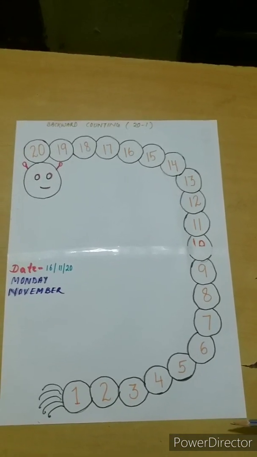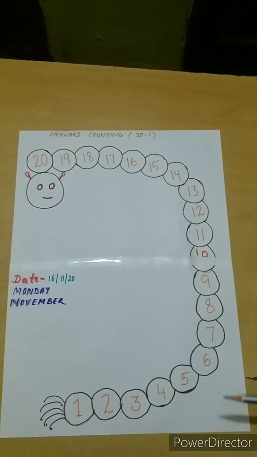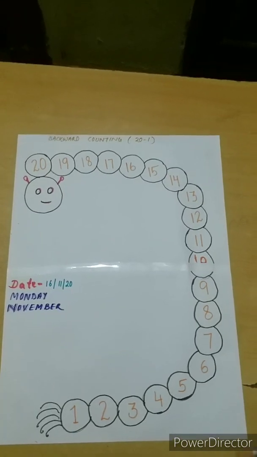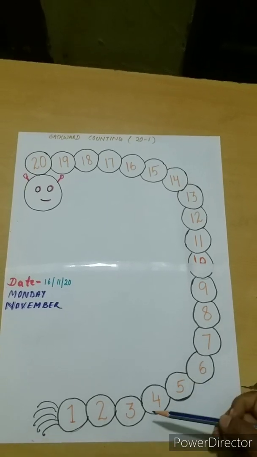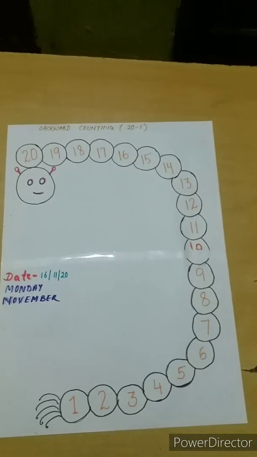So today we will revise numbers 20 to 1. In backward counting we will read 20 to 1.